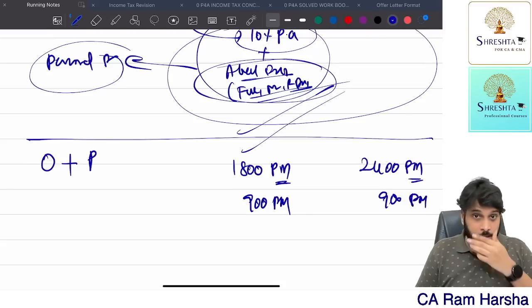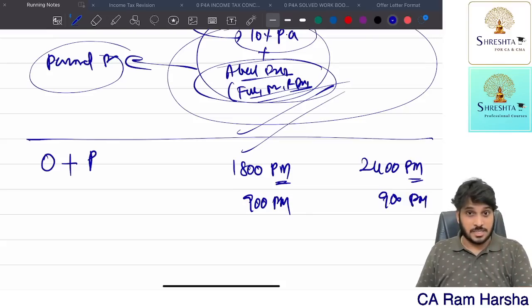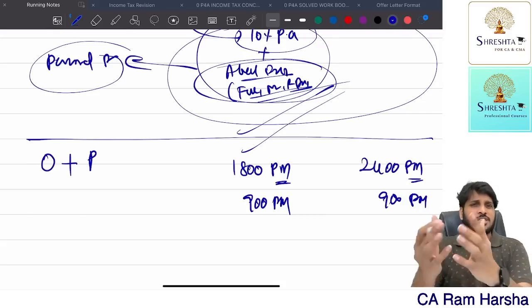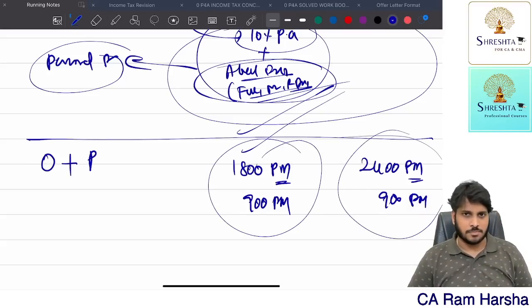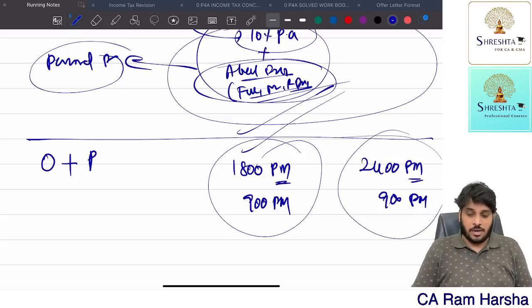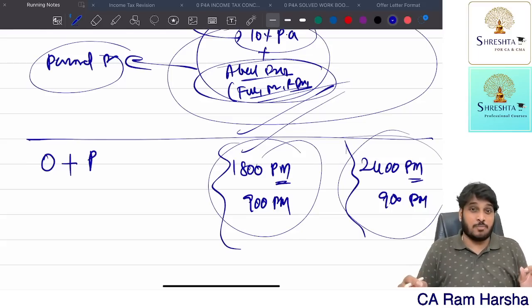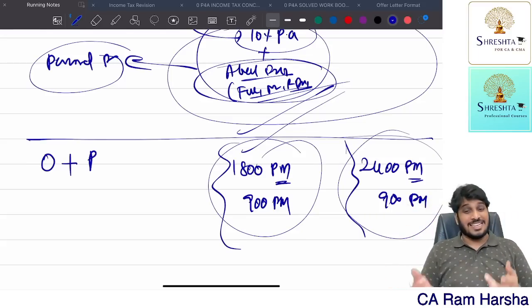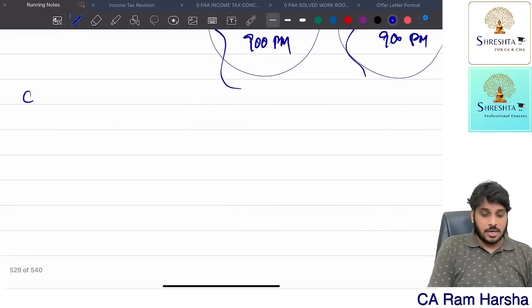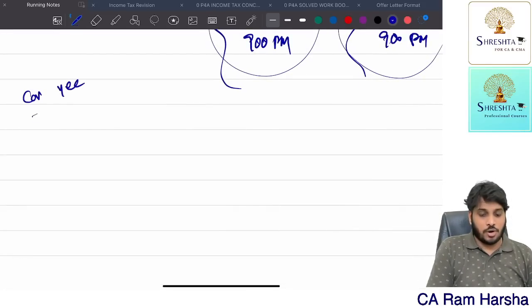So what are they saying? If you are using the car for both official and personal, the car is given by the company, expenses are borne by the company, but it is used for both official and personal. So the personal portion, how much do we assume? We assume this much is the benefit of the personal portion. Actual expenditure doesn't matter. This is deemed to be the personal portion benefit. Accordingly, this much is taxable. Over.